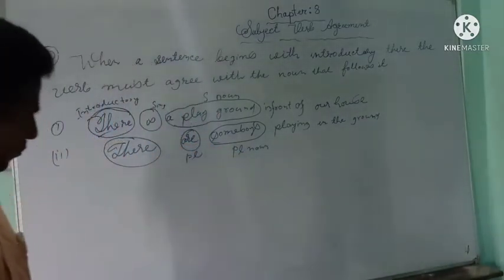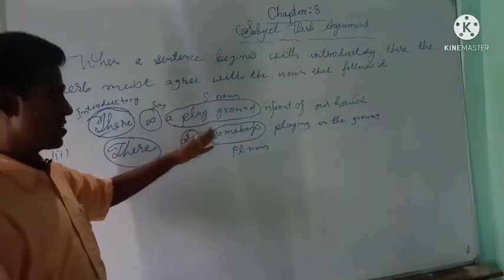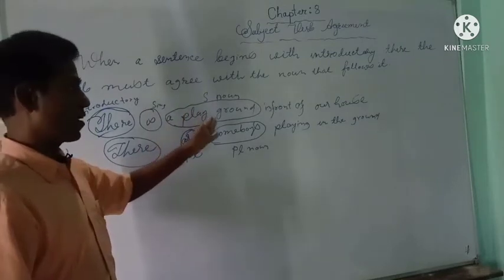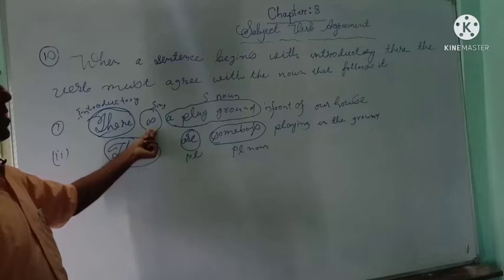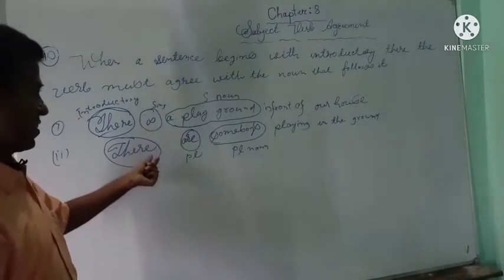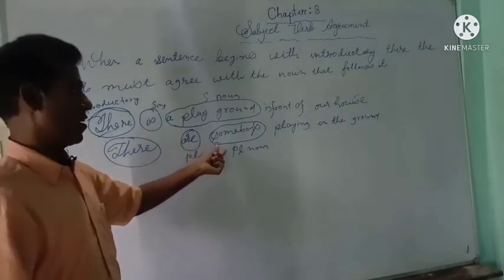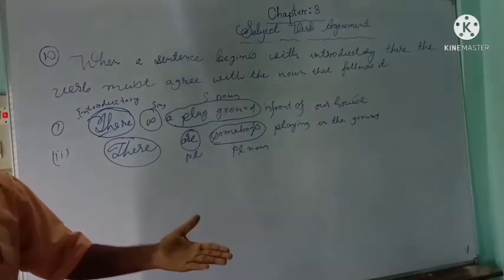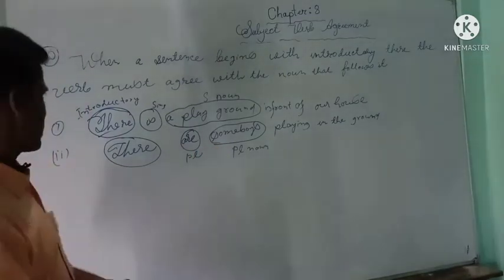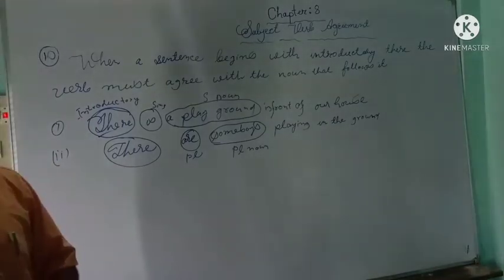So since in the first sentence the verb is followed by a singular noun, the verb is singular, and in the second sentence the verb is followed by a plural noun, so the verb is plural. It's a very simple rule, nothing there to teach. So let us proceed to rule number 11.